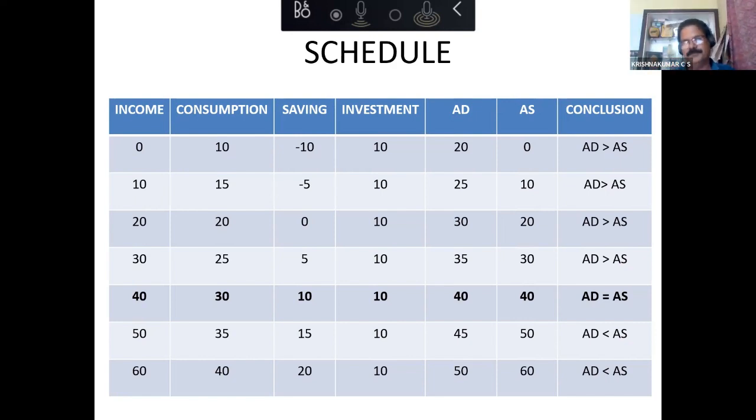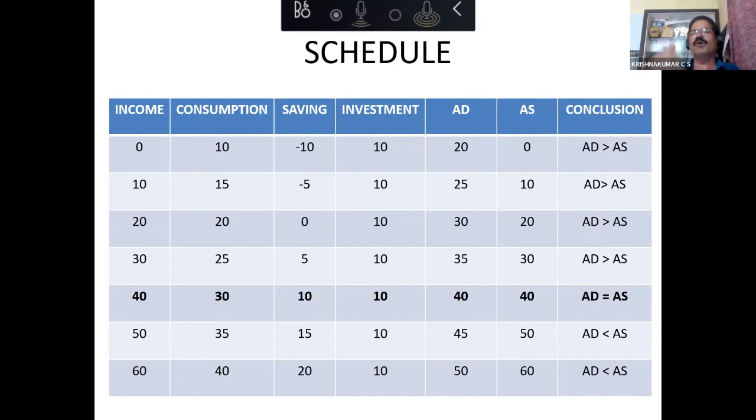That's all. So listen once again. AD is greater than AS. More demand, less supply. So inventories will fall, stock will fall. This is giving a warning signal to the producers. See, our stock is falling down. We need to do something. We need to increase production.